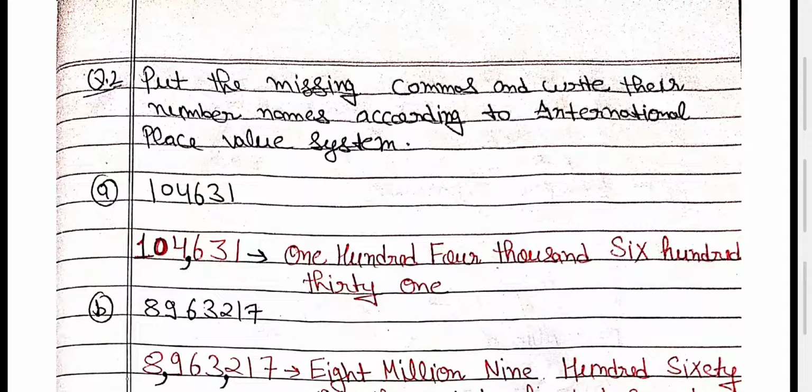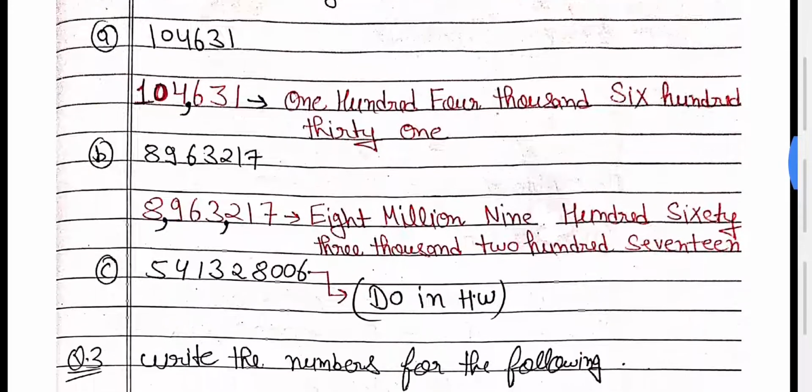Put the missing commas and write their name according to the international place value system. Okay, as I told, in the international system, you have to put the comma after 3. And how can you read: 1 10 100 1000 10,000 100,000, then million, 10 million, 100 million, like that you have to read. So I am going to start: 1 10 100 1000 10,000 100,000. So you can write 104,631. Simply you can write.